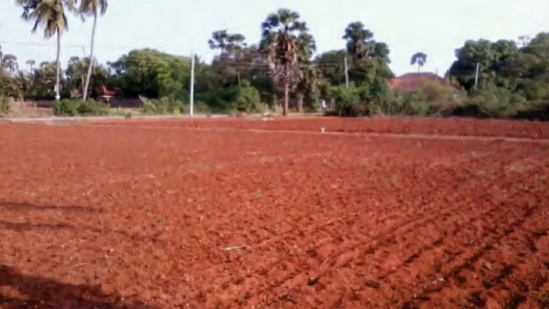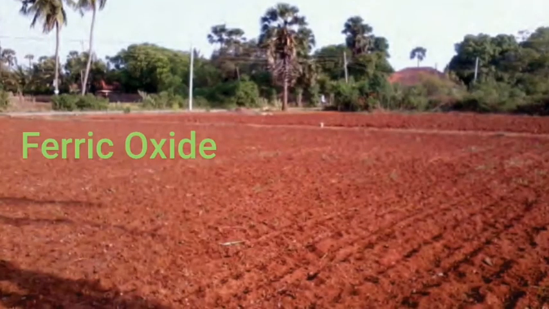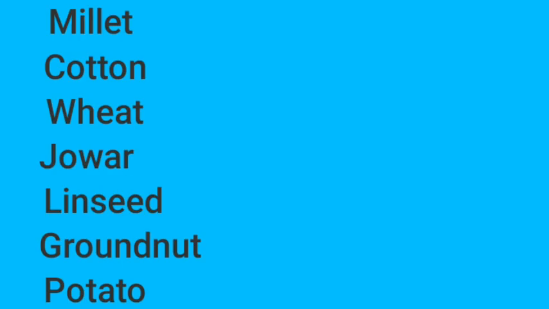This soil is red in color due to the presence of ferric oxide. Ferric oxide means iron oxide. But its color turns into yellow while going downwards. There is a deficiency of minerals like lime, gravels, carbonate, magnesium, potash, phosphate, etc. in this soil. Crops like millet, cotton, wheat, jowar, linseed, groundnut, potato, etc. are grown in this soil.